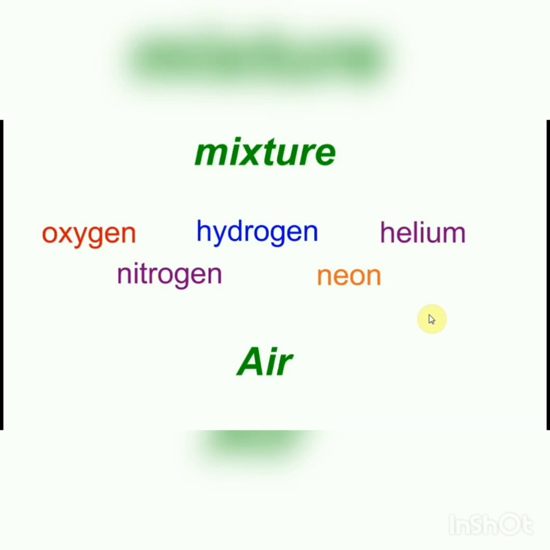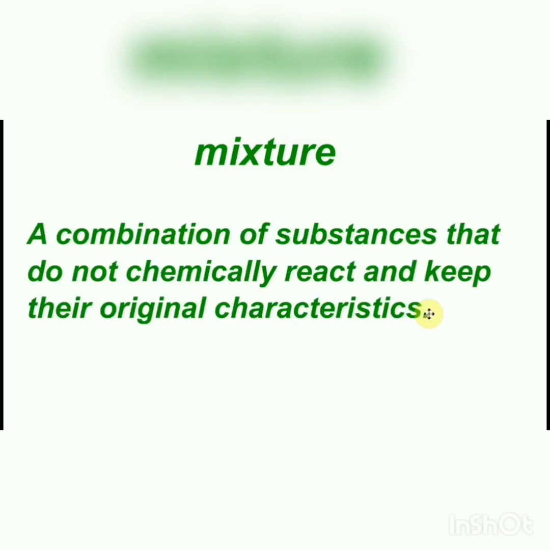After seeing all these examples, we can come up with the definition of mixture. Mixture is a combination of two or more substances that do not chemically react and retain their original characteristics. Each component in a mixture does not lose its original properties, and that's the key concept you need to understand.